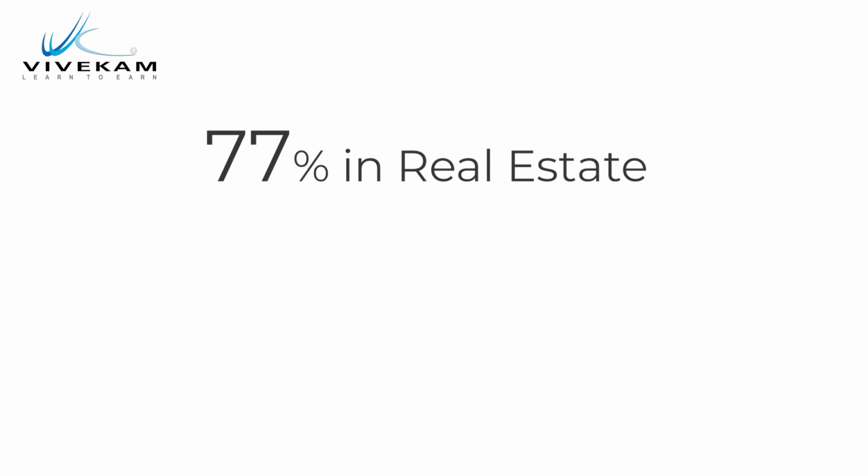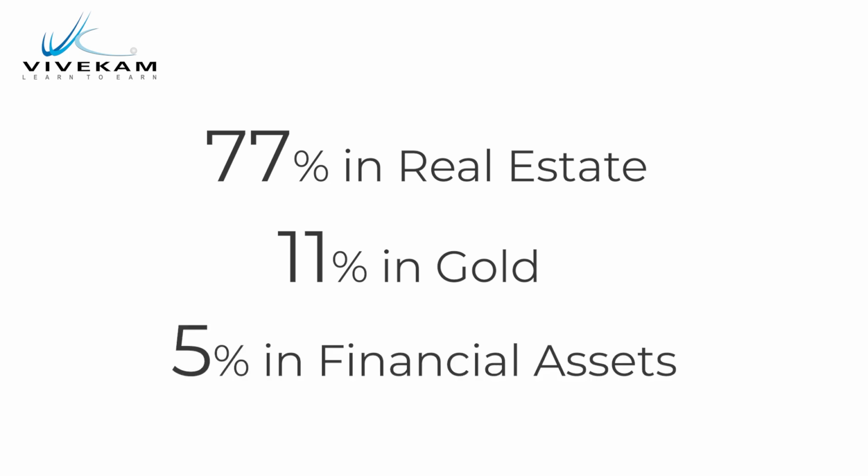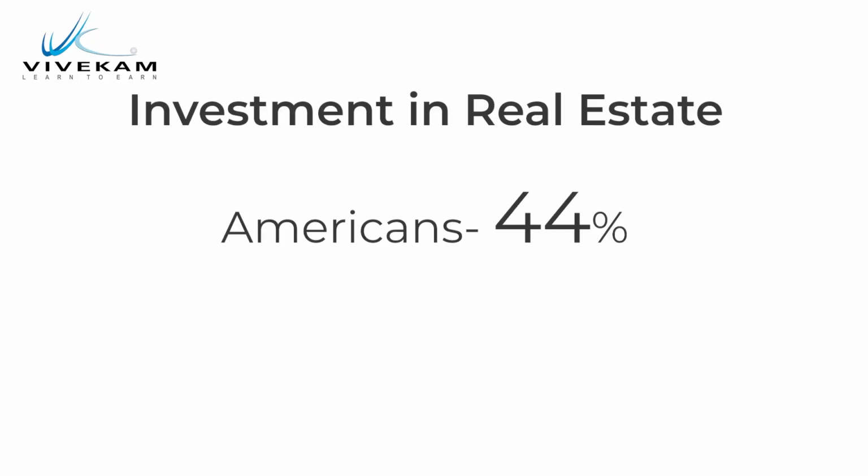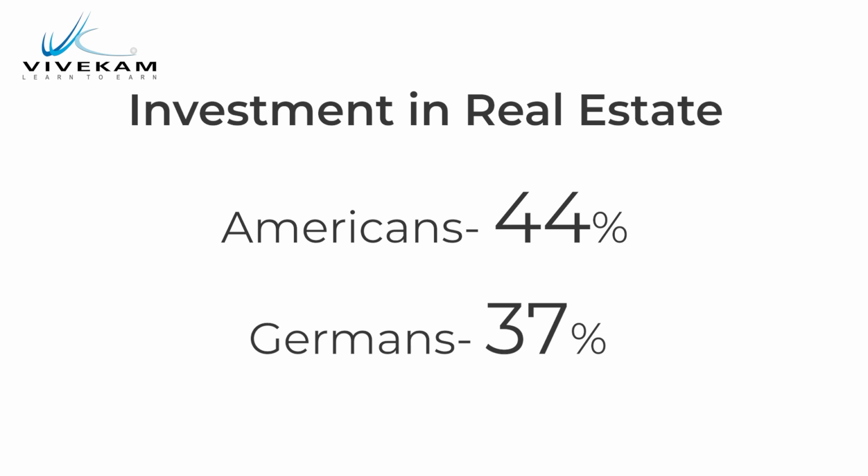A typical Indian household has almost 77% of their wealth in real estate. Another 11% is invested in gold. Only a small amount of 5% of the wealth is distributed into financial assets. This 5% is inclusive of savings accounts, deposits, retirement accounts, stocks, and mutual funds. Just for our reference, US households invest around 44% in real estate, while in Germany it is only around 37%.